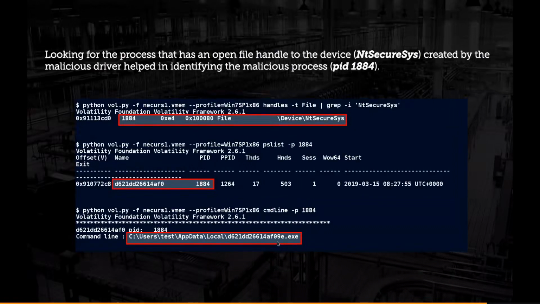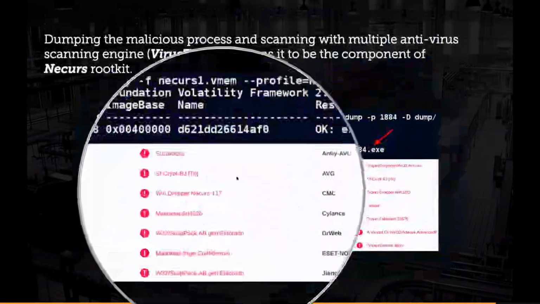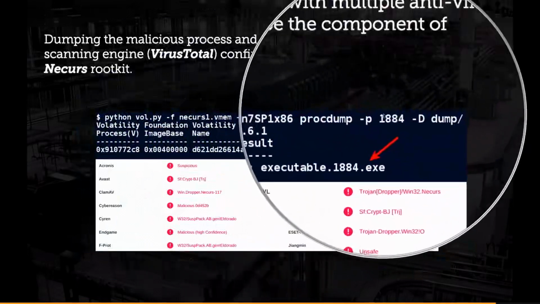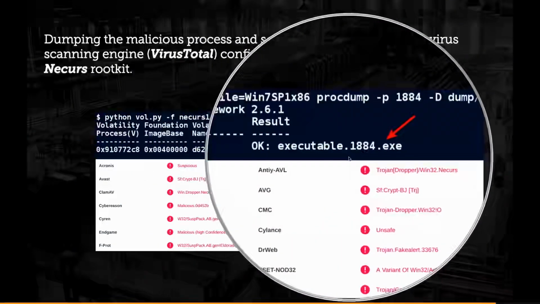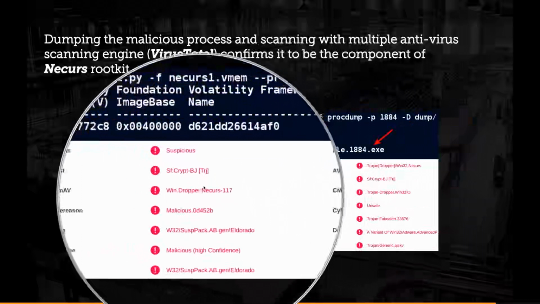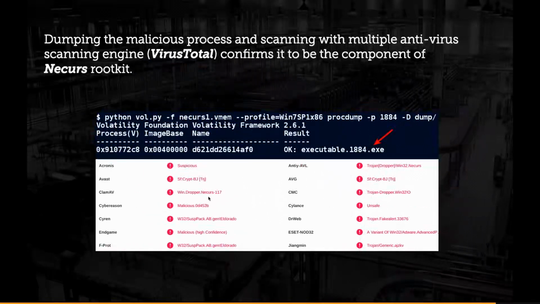Now you can identify the malicious component, which is the process in the user space. Now you can dump the kernel driver, and you can also dump the malicious process from the memory. That's what I do in this example. Once I know the process, I dump the process from the memory, and when you submit it to VirusTotal, notice that it turns out to be a component of Necurs rootkit.